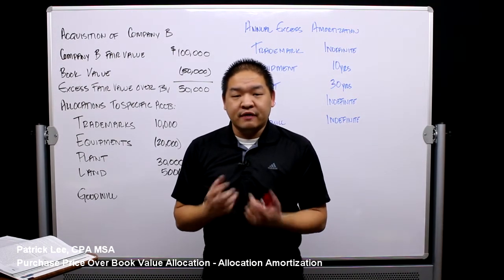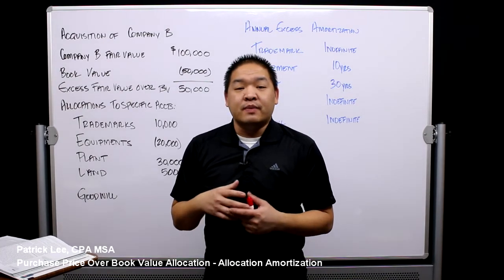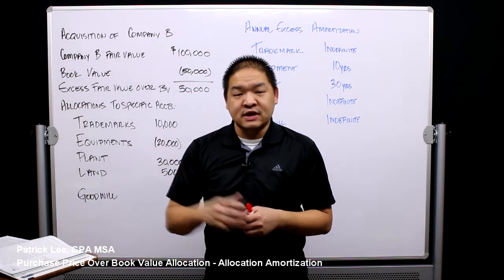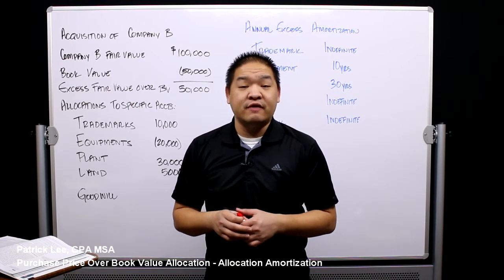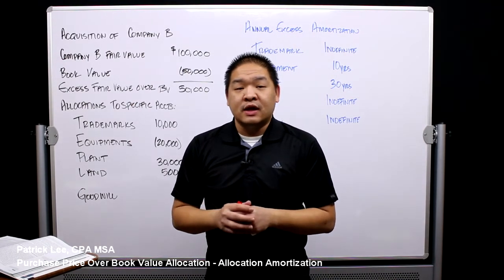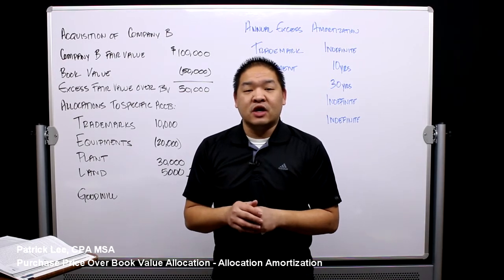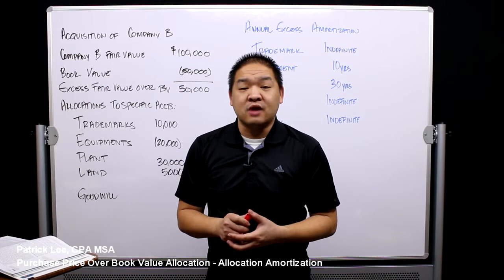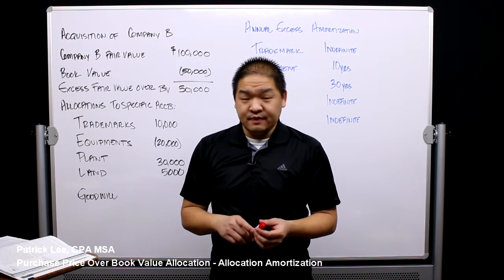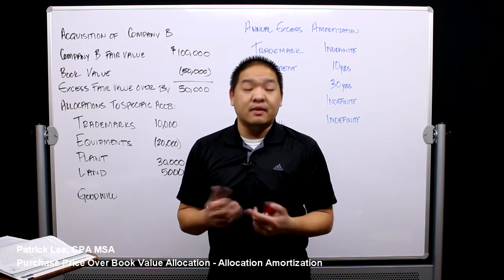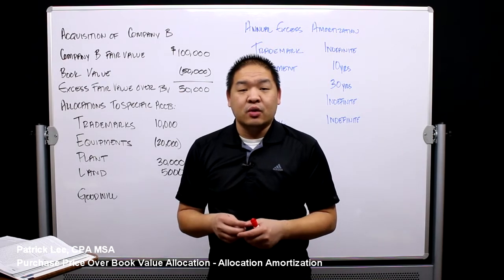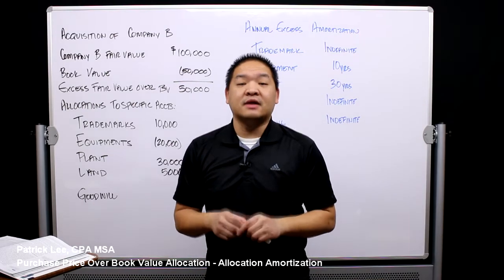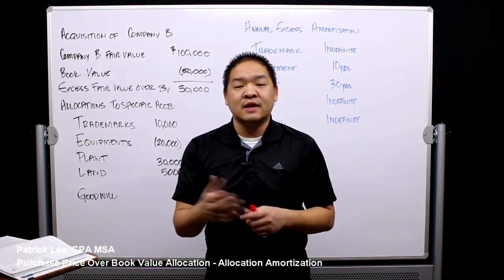Now, we said in previous lessons that when we buy a company, maybe we're buying it for more than they're worth on their books because they've got assets that have appreciated in value. What do we mean? Let's say they bought a piece of land 10 years ago for $10,000, and today that same piece of land is worth $100,000. So obviously, we would pay more for the company as a whole because we're getting $90,000 extra of value in that land that's not recorded on the books.